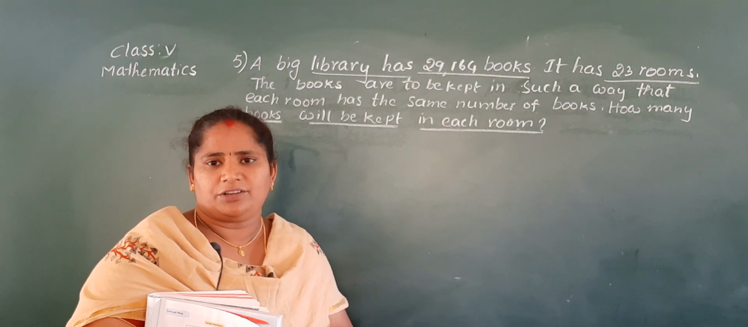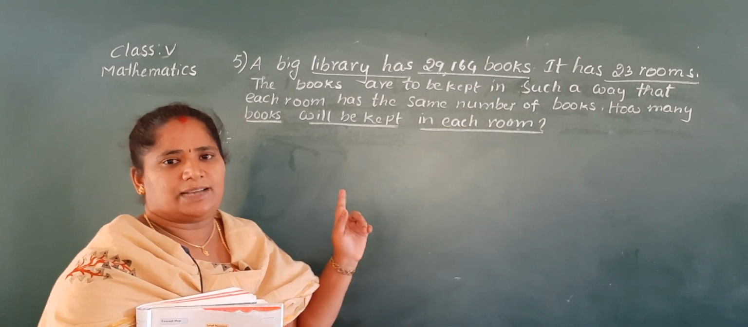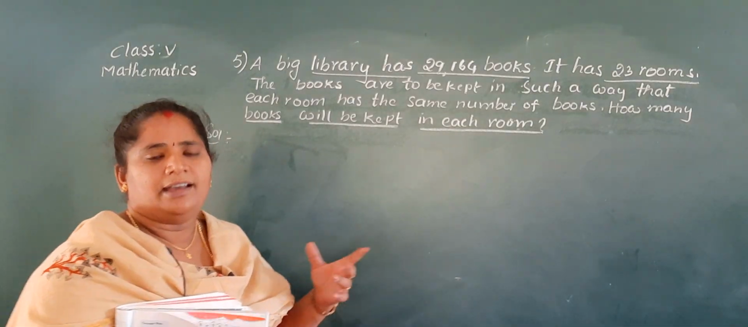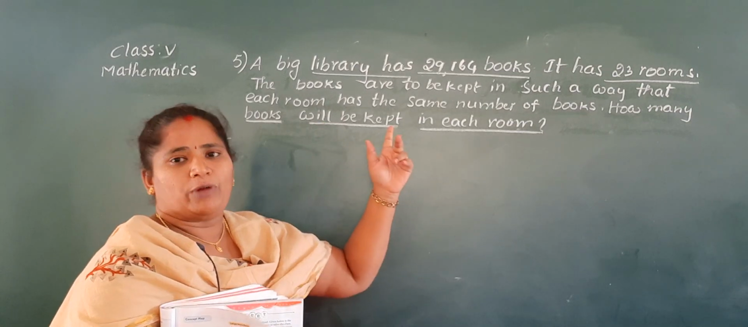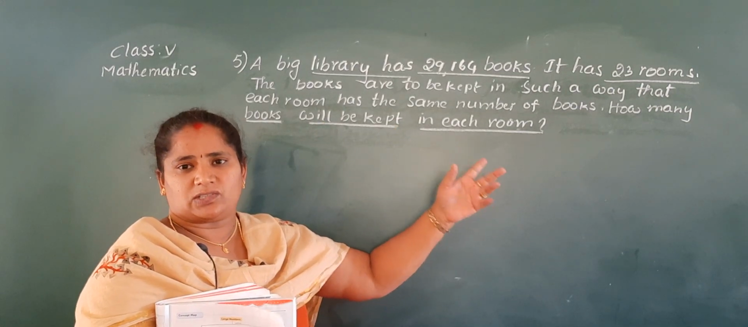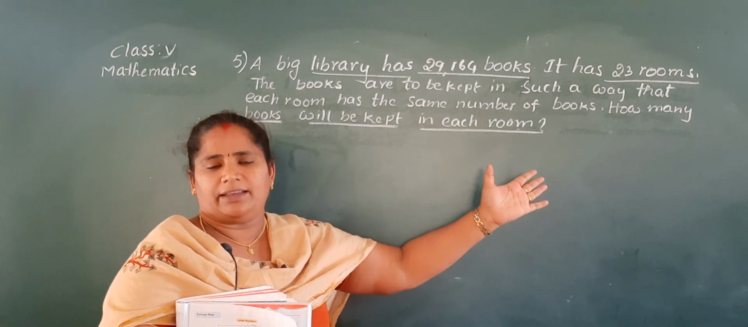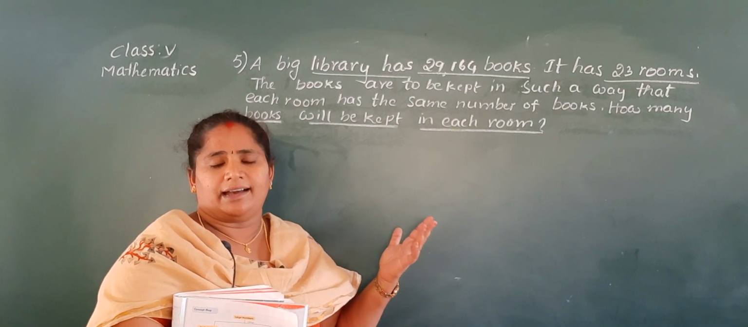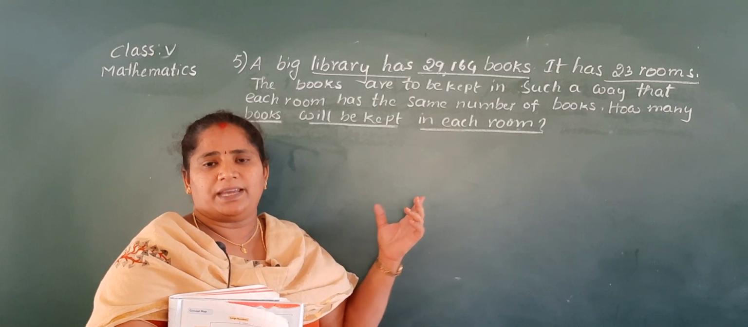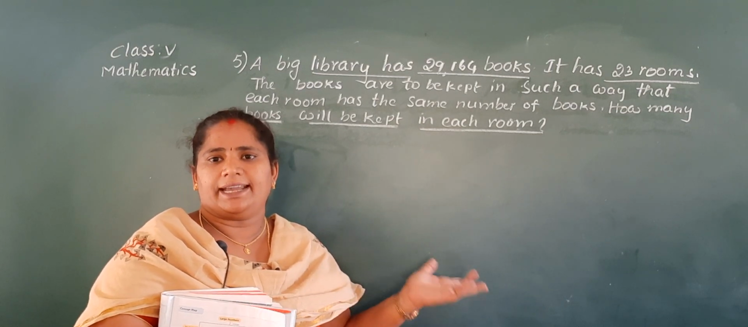Okay, ma, is it clear to you, children? Yes, come on, tell me the steps. What are the important points given? Yes, a library has 29,164 books. What is given? Here the books are given and the rooms are given. Now we have to find how many books are kept in each room.